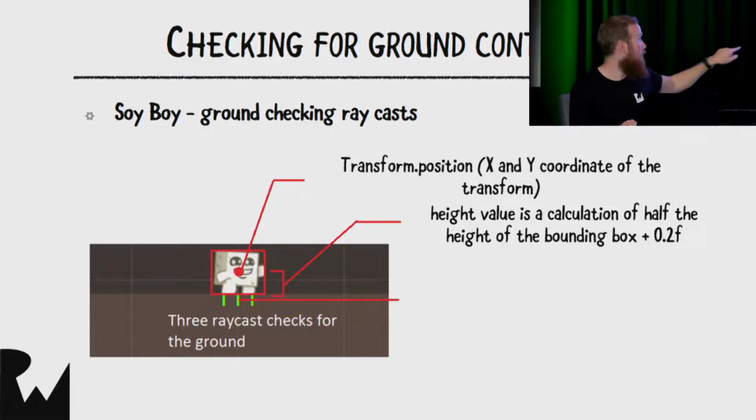And then in terms of where it is on the x-axis, we're going to take one in the center of the game object of soy boy, and then we're going to offset one to the left and offset one to the right.